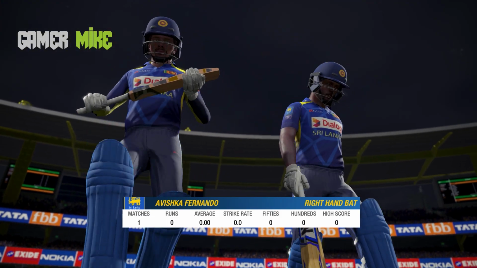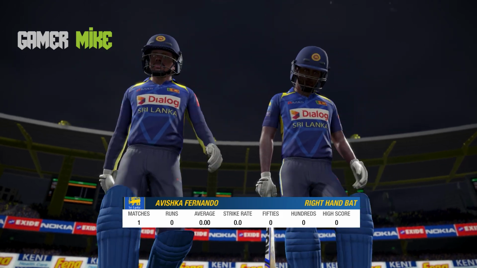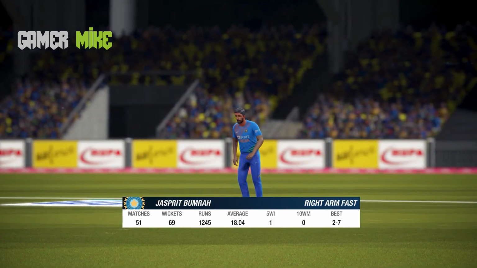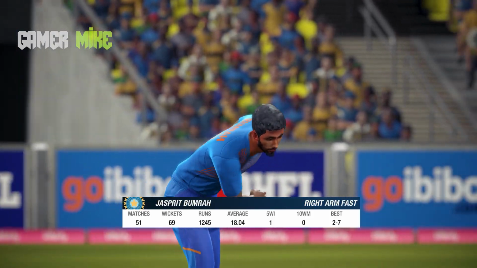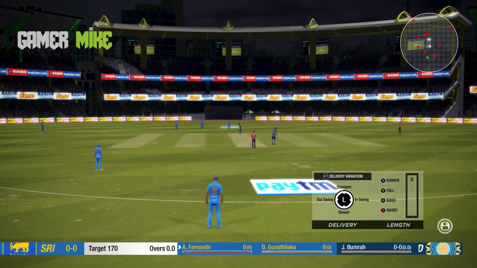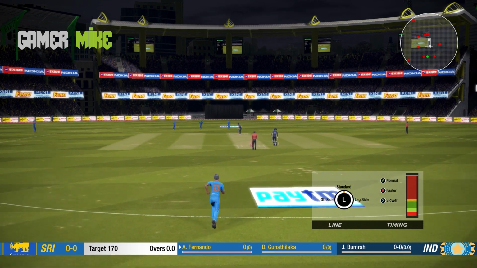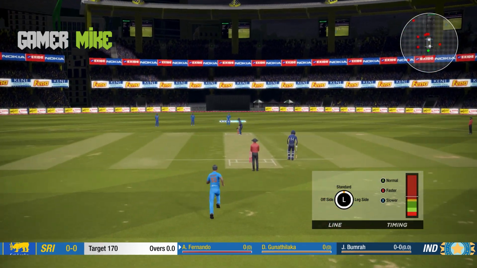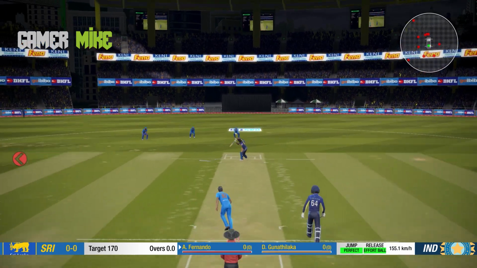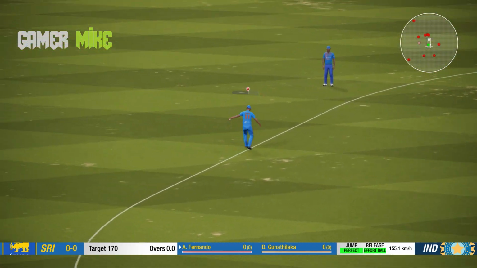Sri Lanka to open the proceedings with Avishka Fernando and Danushka Gunatilaka. And for India, it's Bumrah to start the bowling. He is making his comeback after the injury he got in September, and that's the first ball of the innings of Sri Lanka. Straight to the covers.